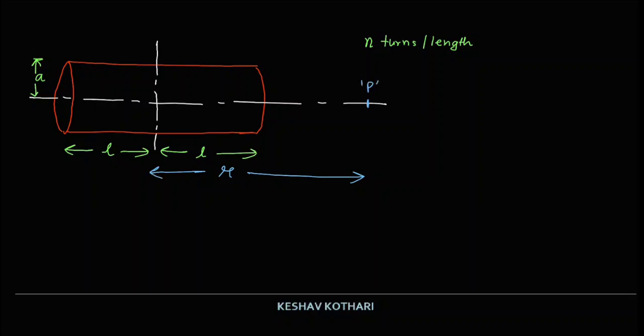And we are considering that R is greater than a, and R is also greater than L. So in order to understand this, we are considering at a distance x from the center a patch of thickness dx, like this.